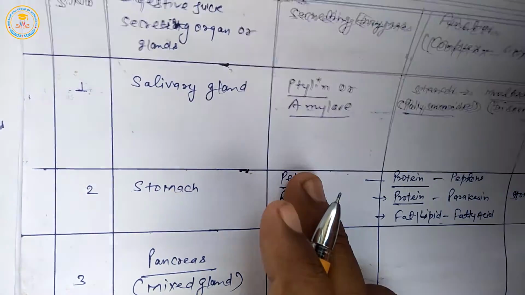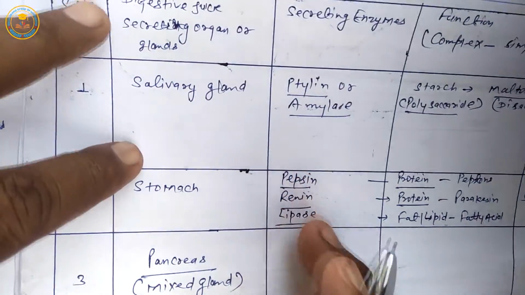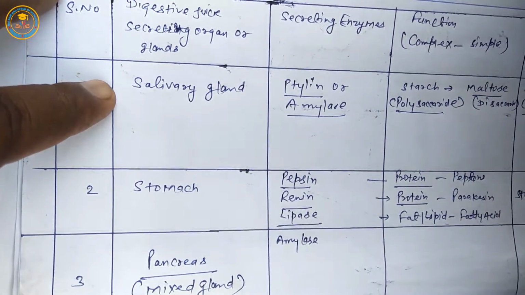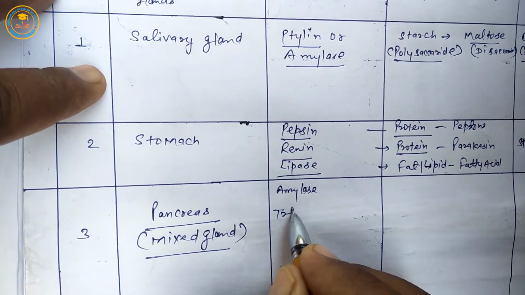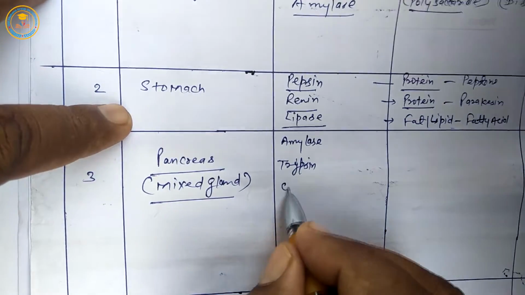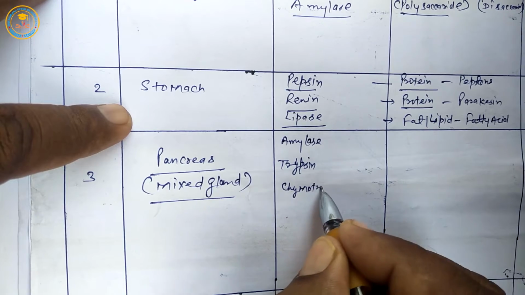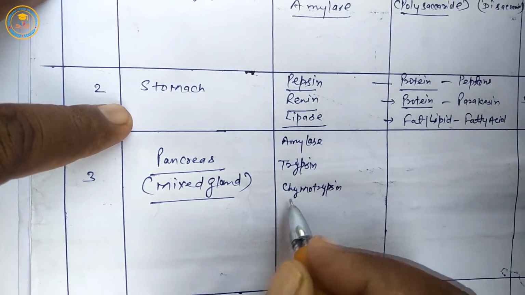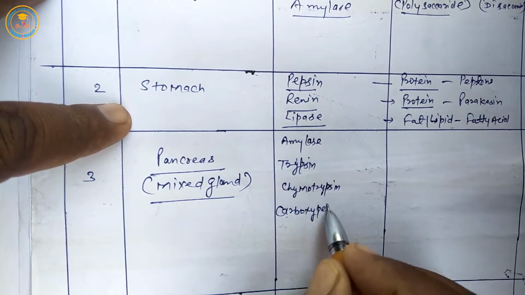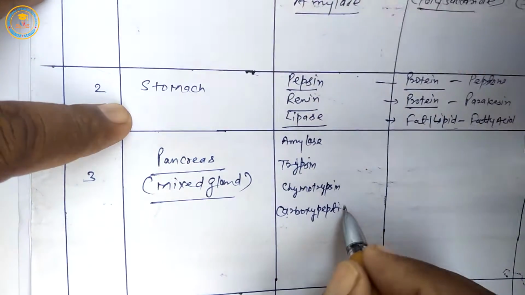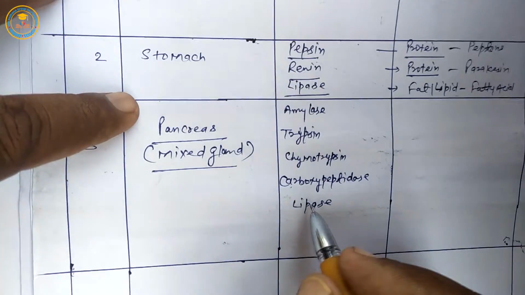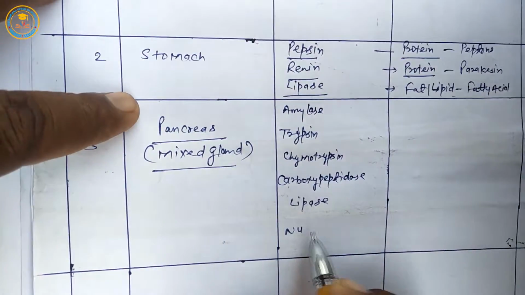First enzyme is amylase. Second is trypsin. Next is chymotrypsin. Third is carboxypeptidase. Next is lipase. Next is nuclease.